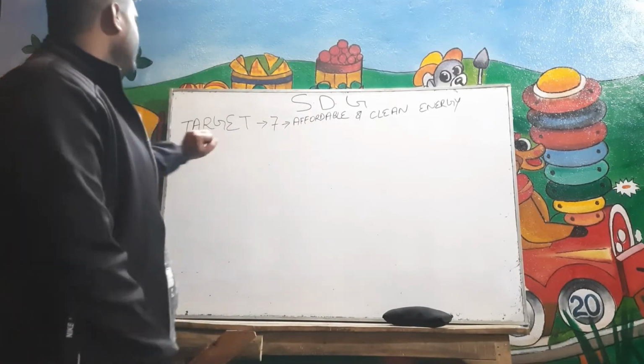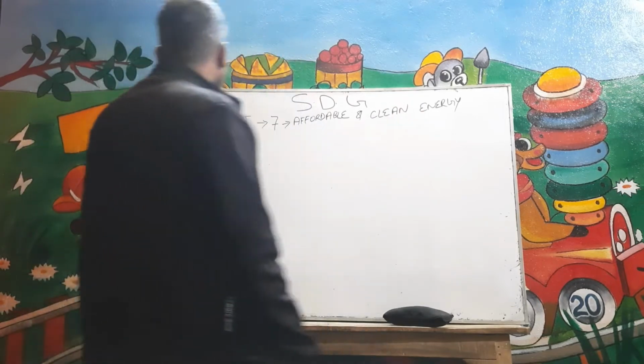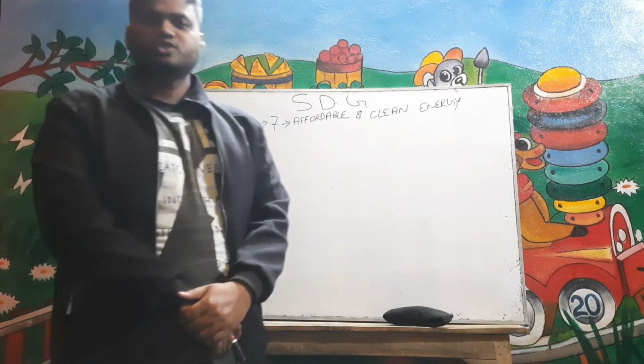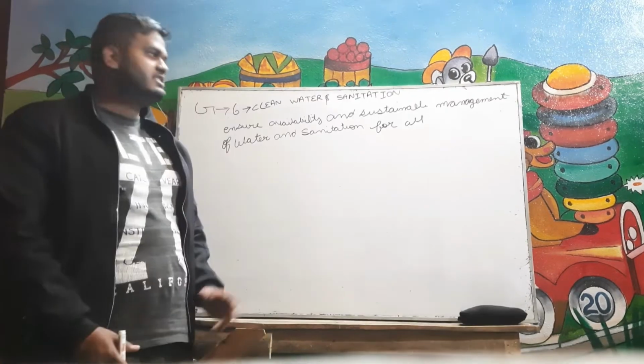SDG Goal number 7 talks about affordable and clean energy. In this we will target, by 2030, to ensure universal access to affordable, reliable and modern energy.